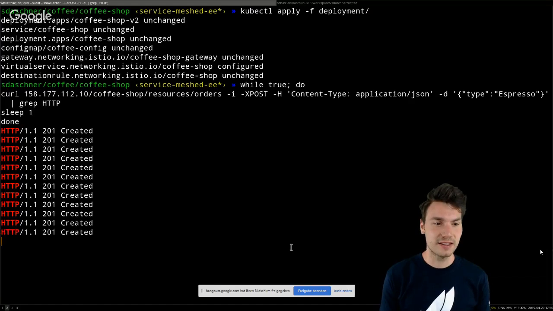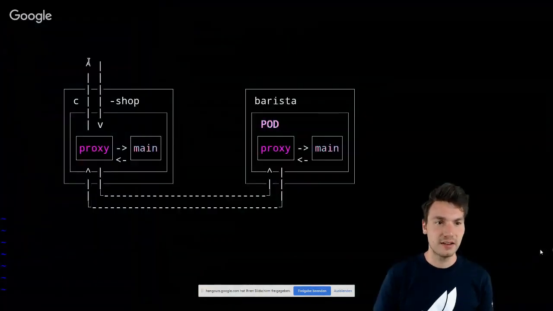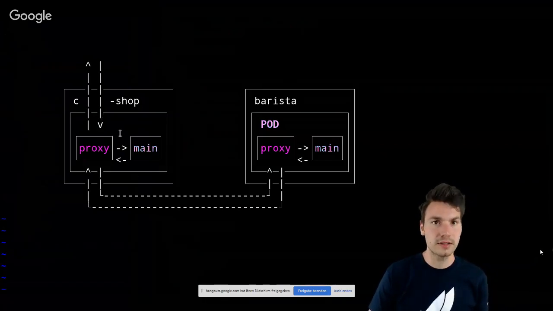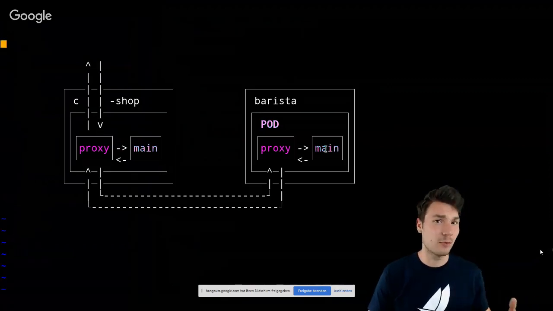How do we test whether that timeout is actually being applied? That route is now guarded by a 1 second timeout. So that means if that would take longer, or if the Barista application is unavailable, then this will kill the connection after 1 second. But in order to test it, we would either need to redeploy a fault test version of our Barista application to test whether that works, right?